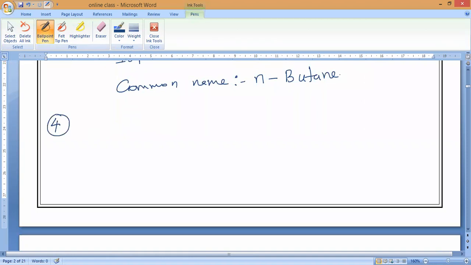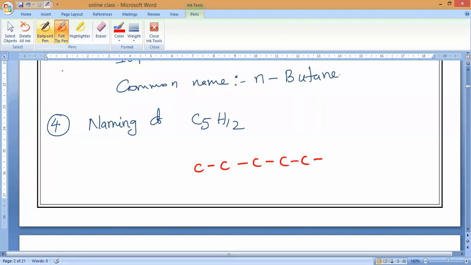Fourth one, naming of C5. What will come, guys? C5H12. So, carbons 1, 2, 3, 4 and 5. Tell me quickly, how many hydrogens here? Three hydrogens.